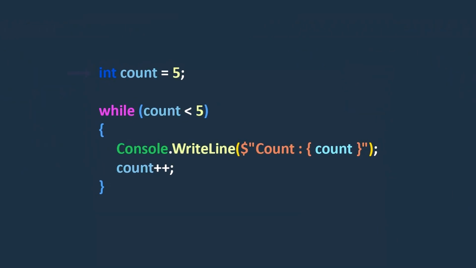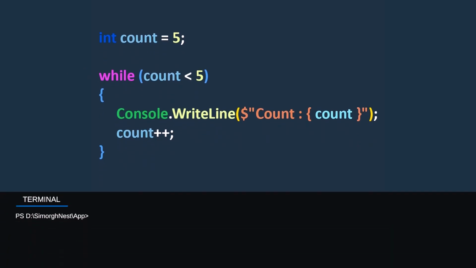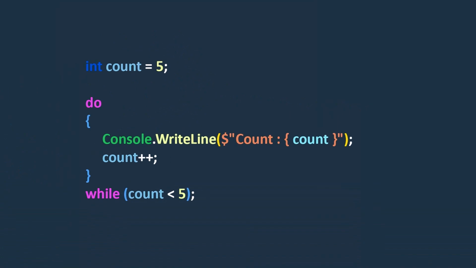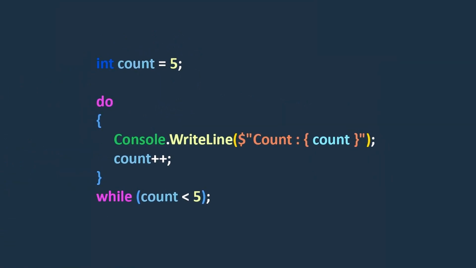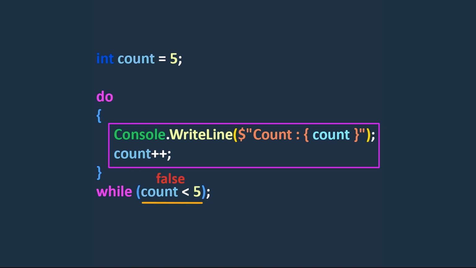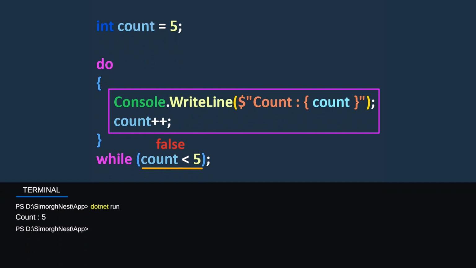For example, here, if we initialize the count variable to 5 or any number that makes the condition initially false, the while loop will not print any numbers in the terminal, because it first checks the condition before executing the code block. On the other hand, the do-while loop first executes the code block and then checks the condition. So, it will print 5 in the terminal and then, after checking the condition, it stops the iteration.